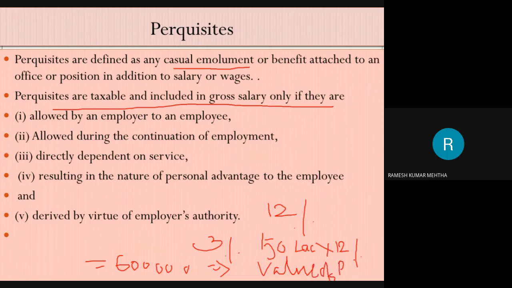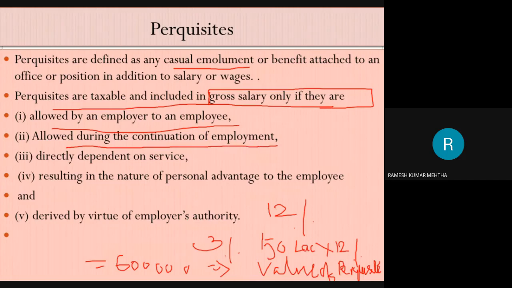Taxable value of the perquisite in the sense that this particular amount of 6 lakhs is going to be added to the gross salary and it is going to be taxed. So gross salary mein add kiya jayega aur tax iske upar lagayenge. So perquisites are allowed by the employer to the employee, and this particular benefit or facility is provided by the employer to the employee during the continuation of the employment.